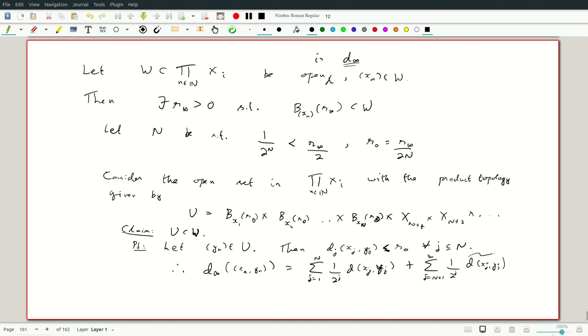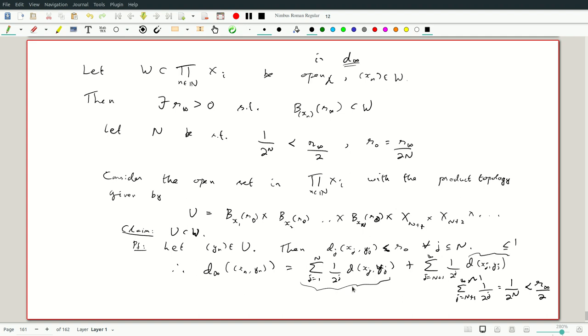Okay, so now this part is less than or equal to 1. So this part is less than or equal to the sum j equals n plus 1 to infinity of 1 over 2 to the j, which is 1 over 2 to the n, which is less than r infinity by 2. And what about this part? We'll just ignore this. It's less than or equal to 1.